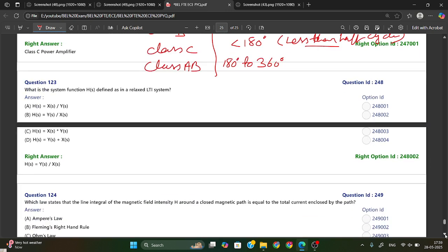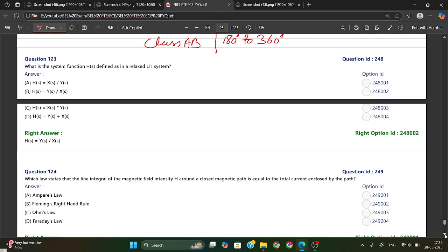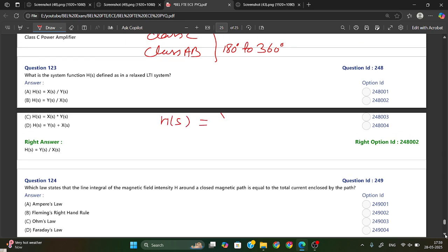Okay. What is the system function H(s) defined as for an LTI system? So H(s) is what? H(s) is equal to Y(s) divided by X(s), output by input. Option B is your right answer.